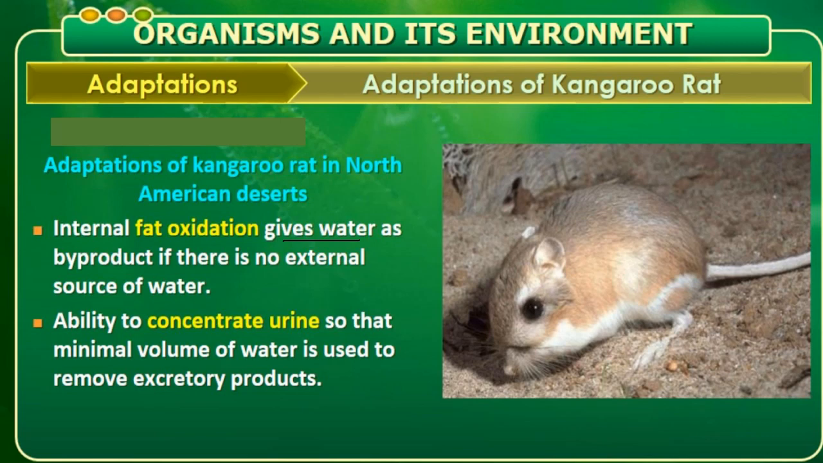Kangaroo rats are rats which are seen in the desert area. There is no water. How will it create water? See how this animal is adapted. The fat will get oxidized.